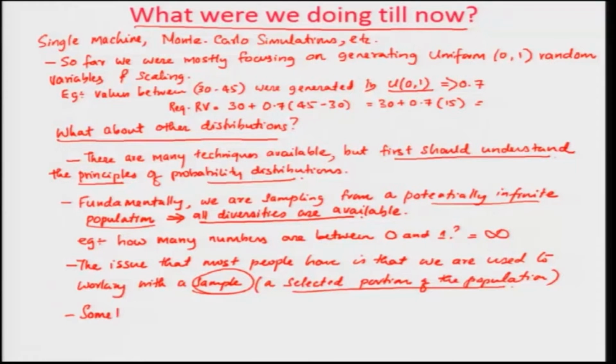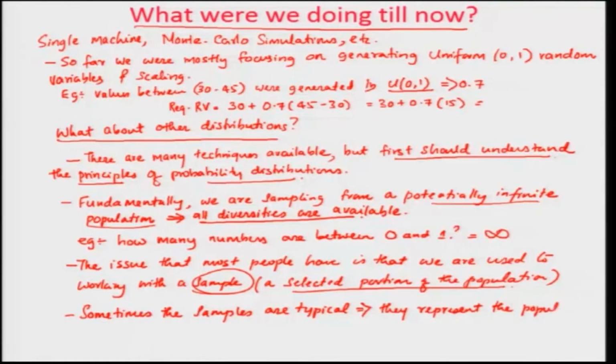Sometimes the samples are typical, which means they represent the population, and sometimes they are not.